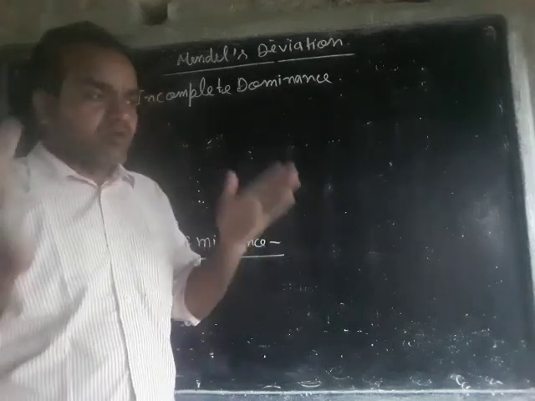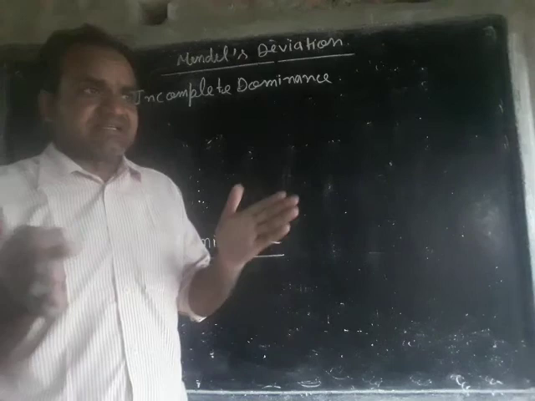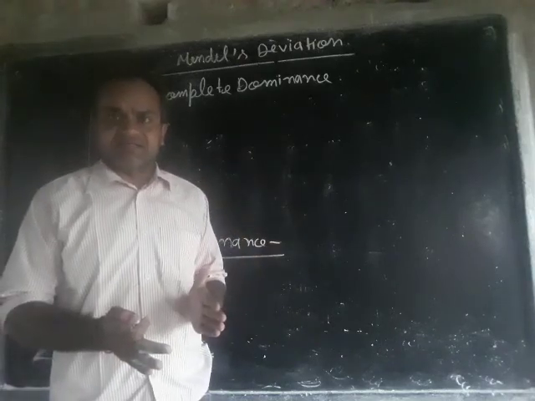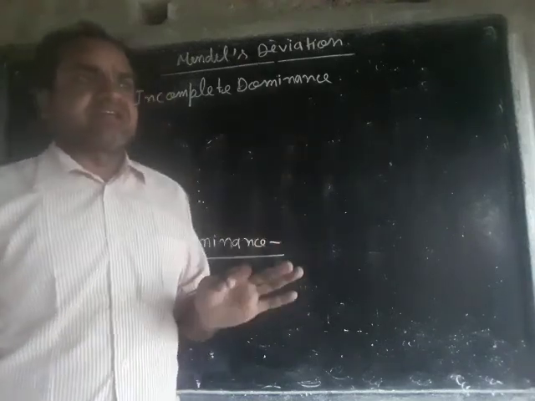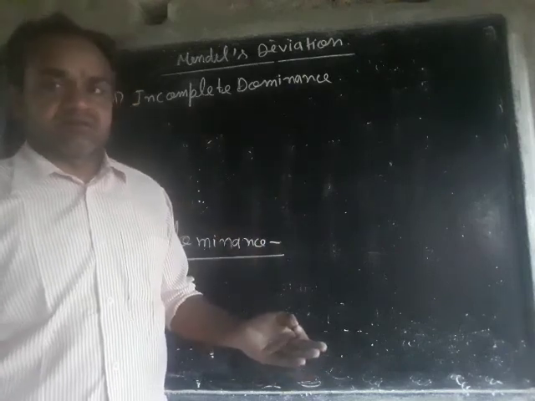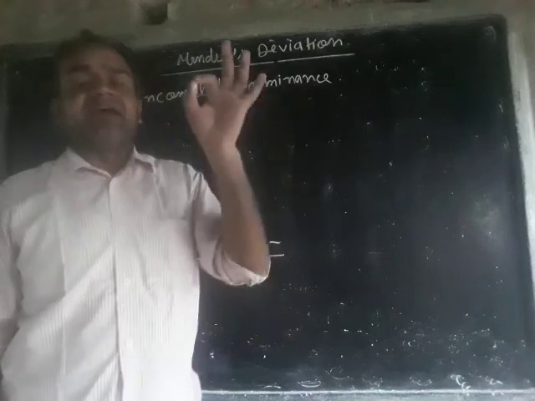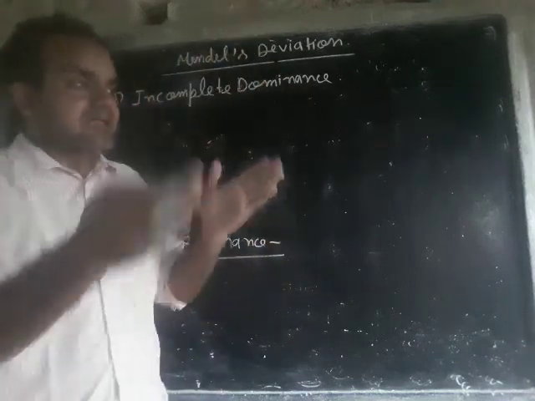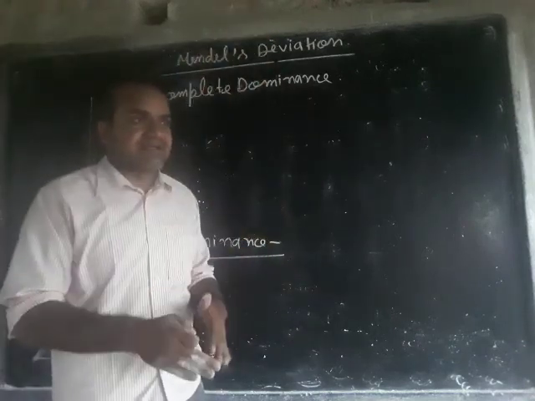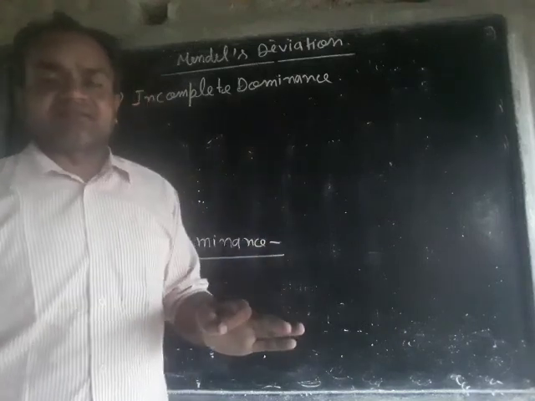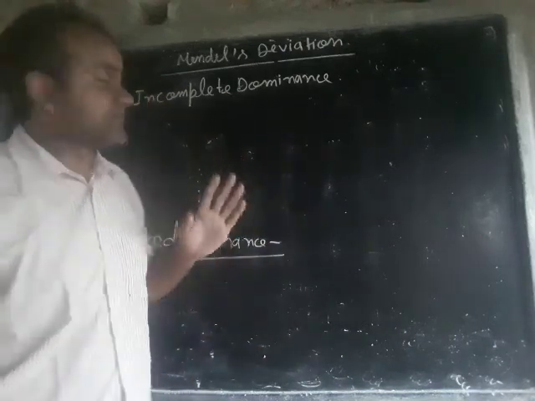Dominance is when, in a cross involving one pair of contrasting characters, the character expressed in the F1 progeny is known as dominant, and the character hidden in F1 is known as recessive.